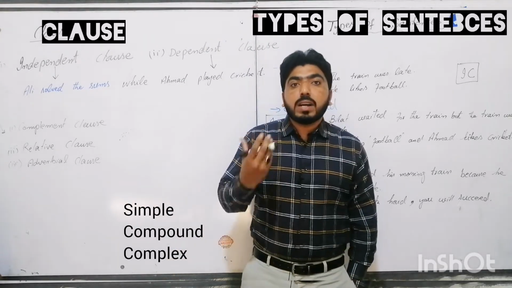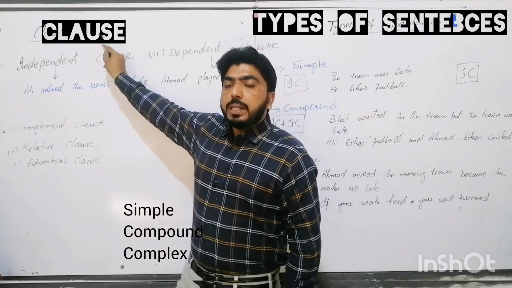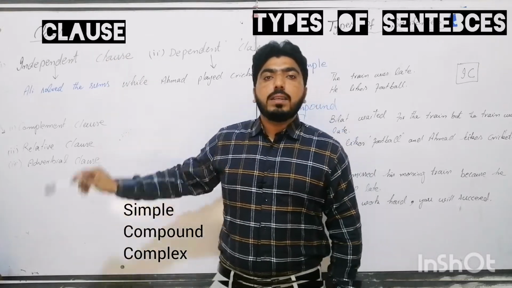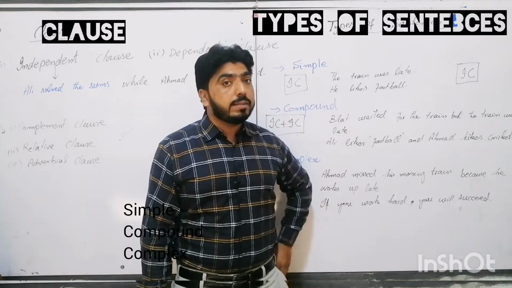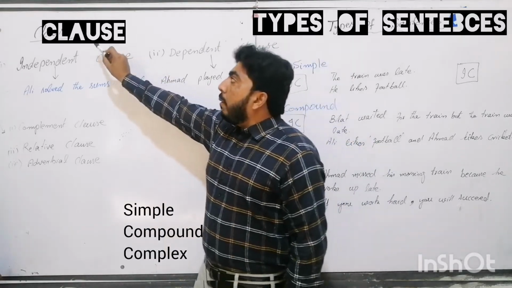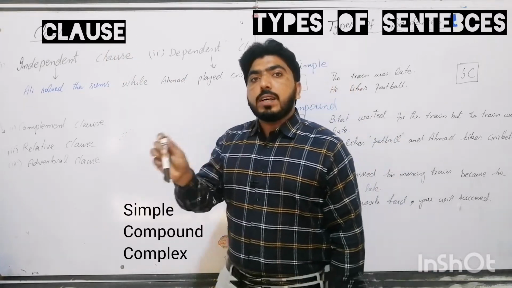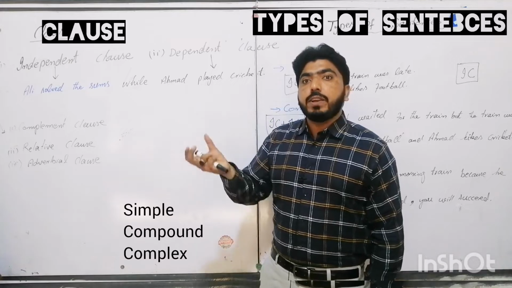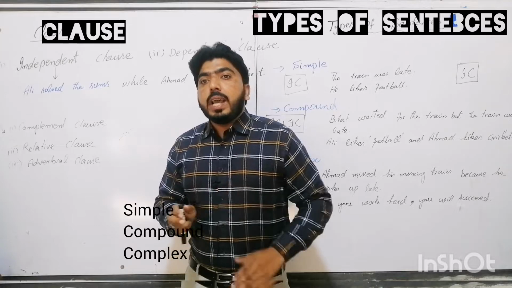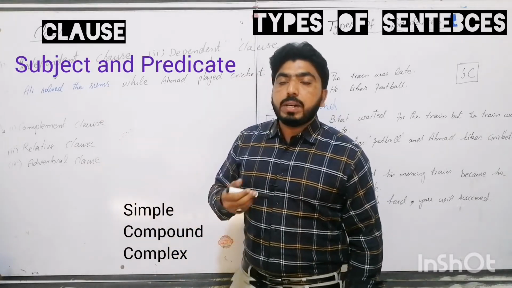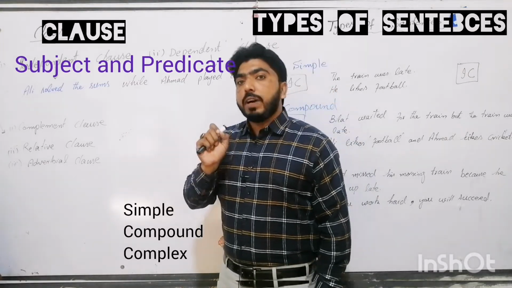Before understanding the concept of simple, compound or complex sentences, as this is the division on the basis of the structure, we need to understand the basic concept of clause. Without understanding the concept of clause, it is not possible to comprehend the concept of simple, complex and compound. So what is a clause? We move from words, and words are joined together to make a phrase, and then phrases are joined together to make a clause. A clause is a group of words which has subject and predicate. Predicate means information about the subject, and it must have a finite verb.